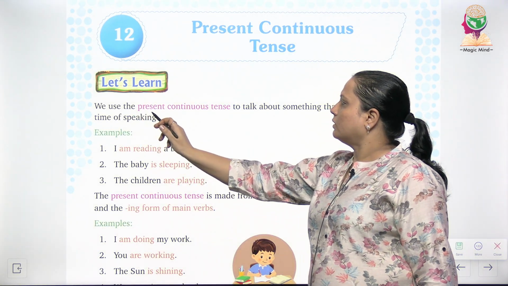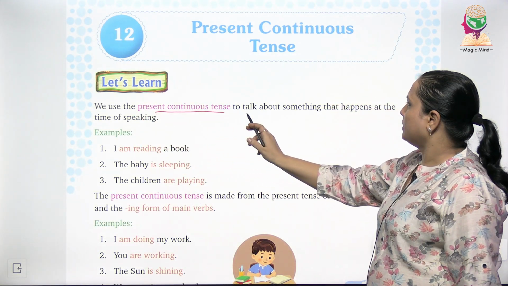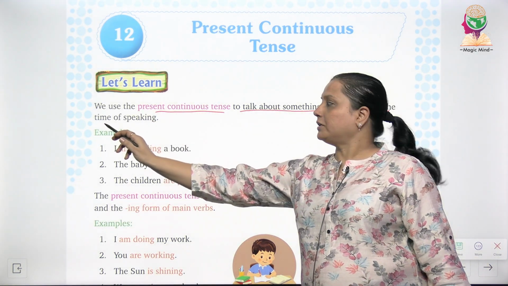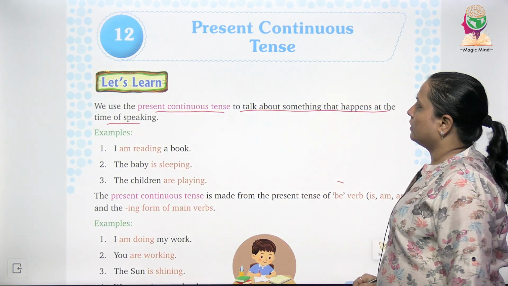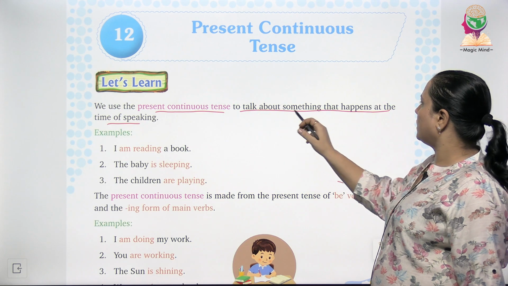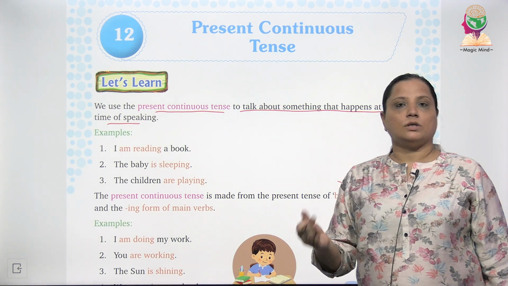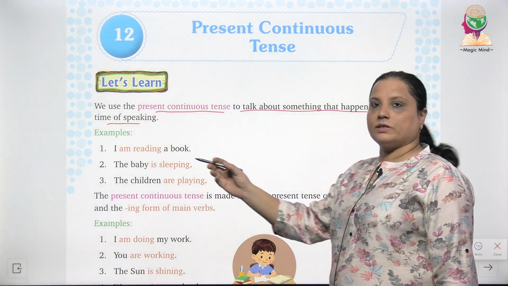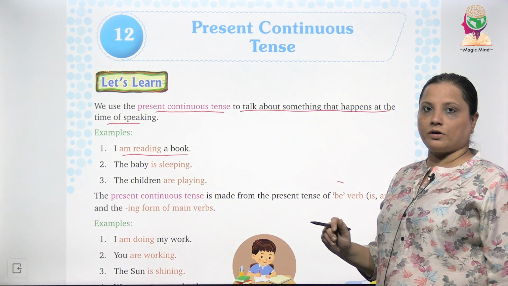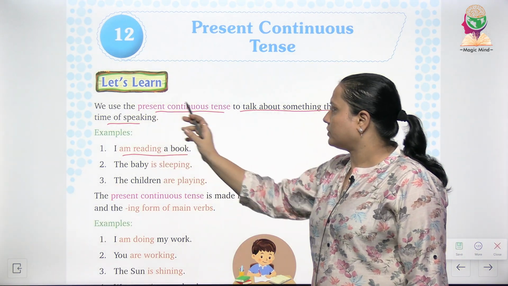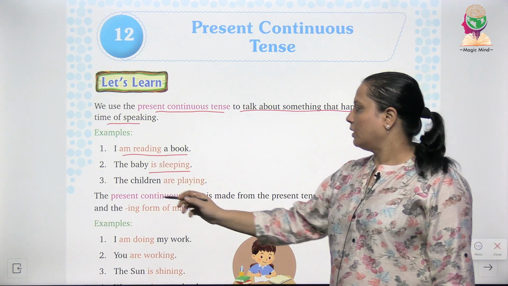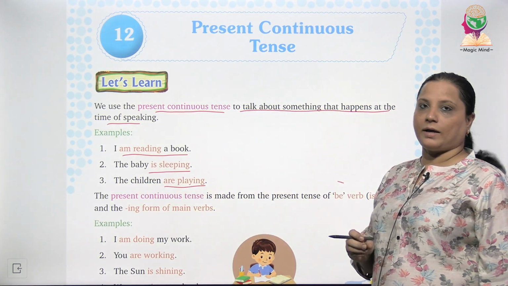We use the present continuous tense to talk about something that happens at the time of speaking. तो हम प्रेजेंट कॉन्टिन्यूस टेंस को कब यूज़ करते हैं? We use it when we are talking about something which is actually happening. For example, I am reading a book. So here, I am reading is the present continuous tense. The baby is sleeping. The children are playing.